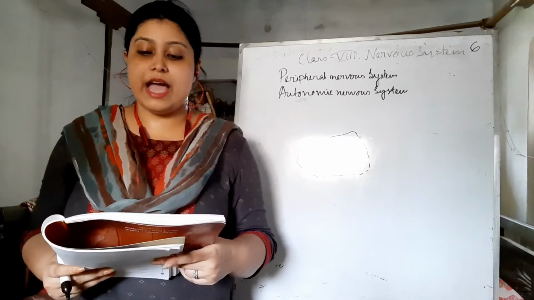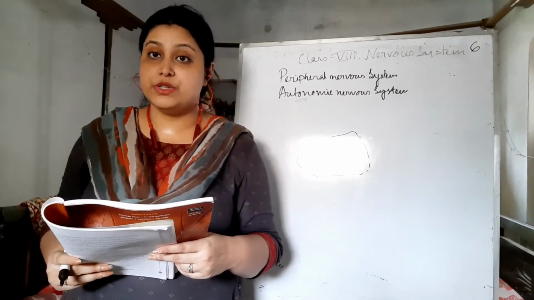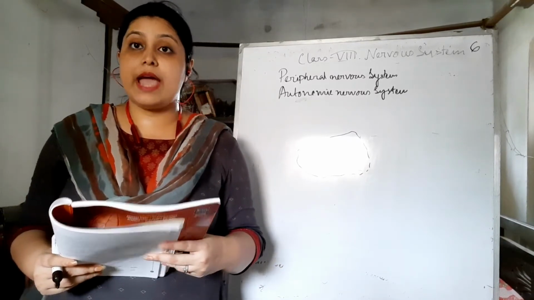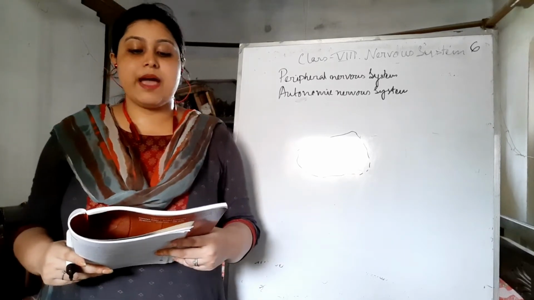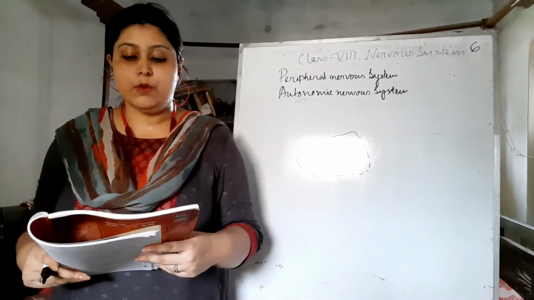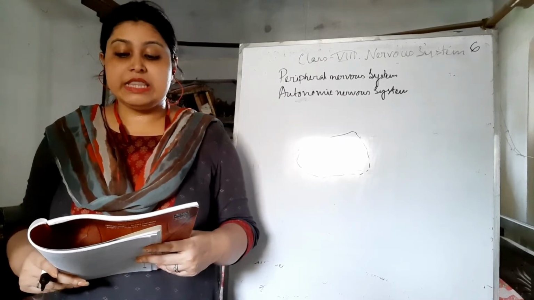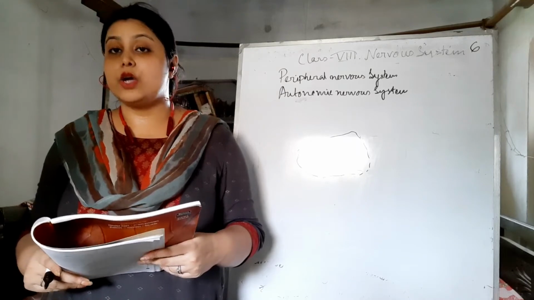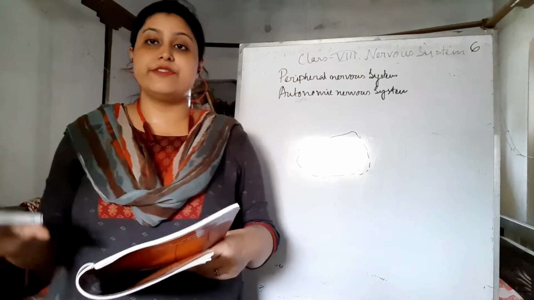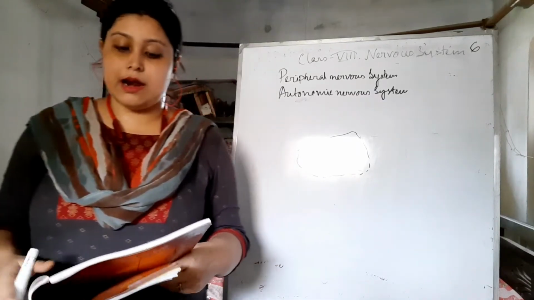So this reaction can also be produced in our body and maintained in our body. The incoming message enters the spinal cord and reaches the brain, then the brain sends the message back to the various body parts through the spinal cord. Like this reflex arc, the same things are going on.